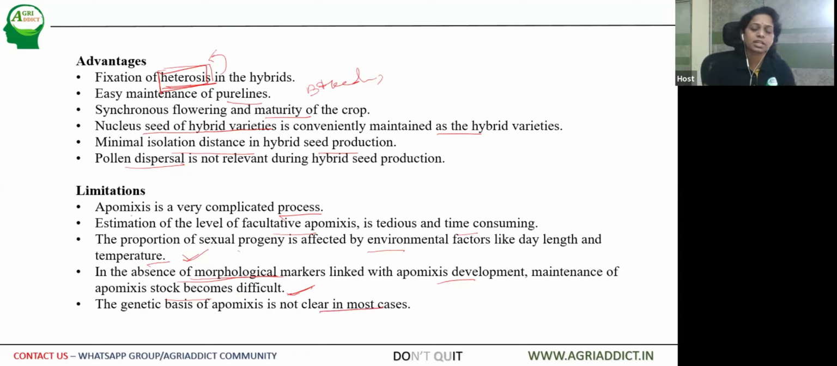So all these are the different types of means of sexual propagation as well as asexual propagation of horticulture plants.